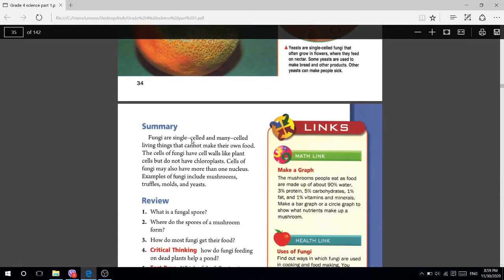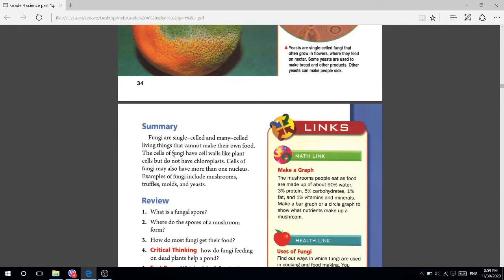Summary: fungi are single-celled and many-celled living things that cannot make their own food. They are living but cannot make their own food. The cells of fungi have a cell wall like a plant cell, but do not have chloroplasts. That's why they cannot make their own food.